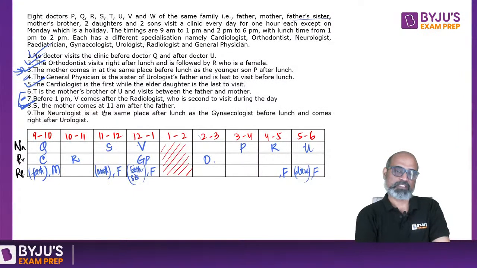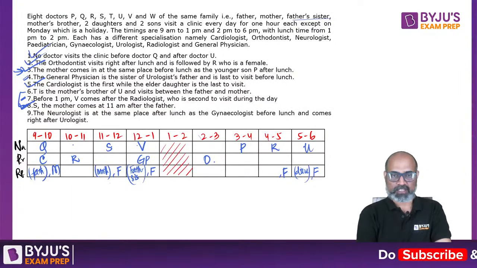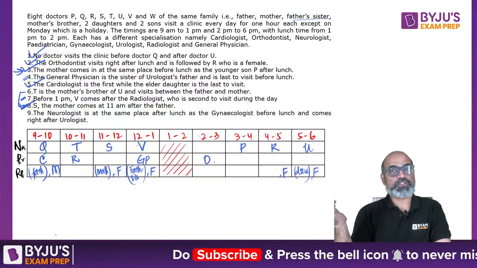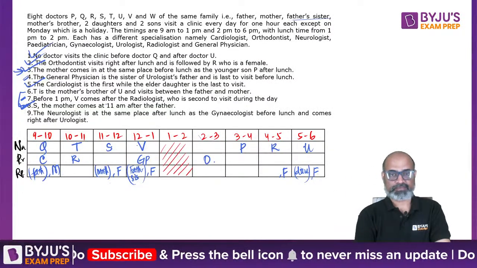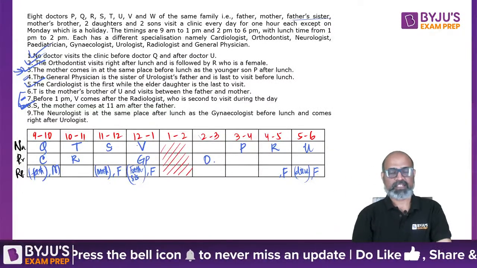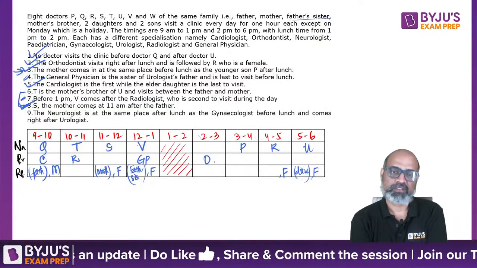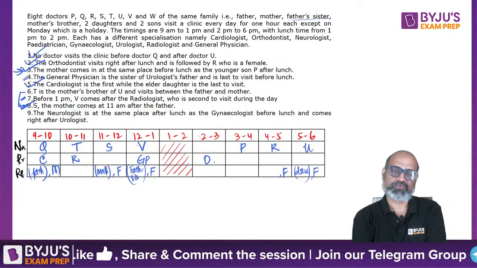T is the mother's brother of you. Khair, jo bhi hai, this guy is definitely T. Mother's brother is you, right? T is mother's brother of you.